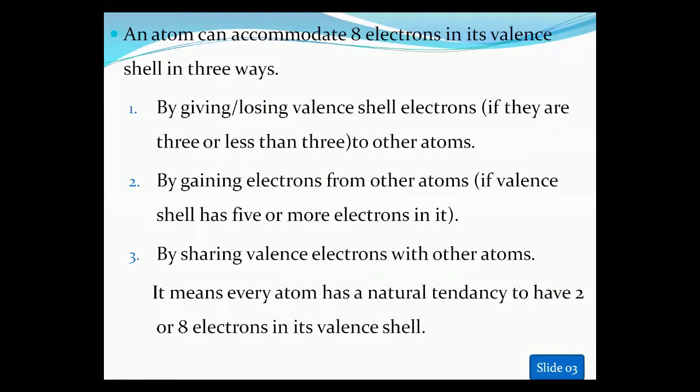And the condition for this is if they have 3 or less than 3 electrons in the outermost shell, then it will be possible for the atom to lose the electron.